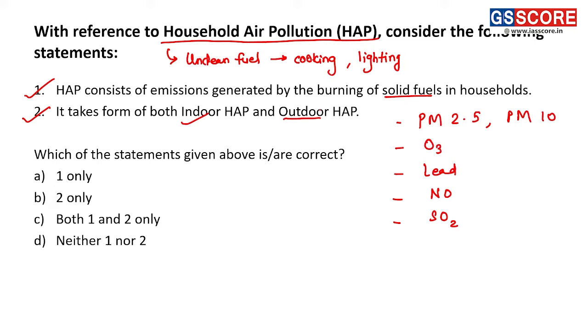So household air pollution results in both indoor and outdoor pollution, and that's why the second statement is also correct, and hence the answer is both 1 and 2. Next question now.